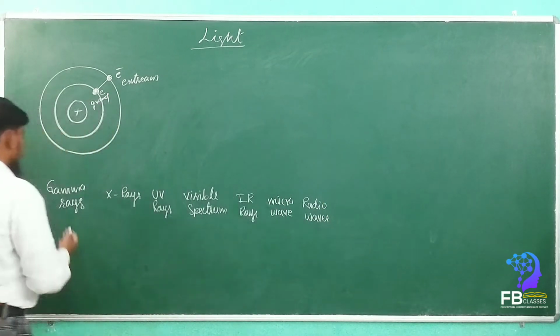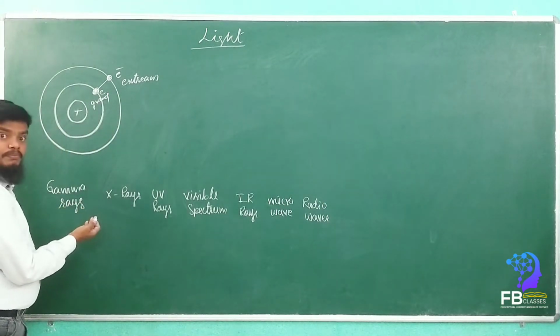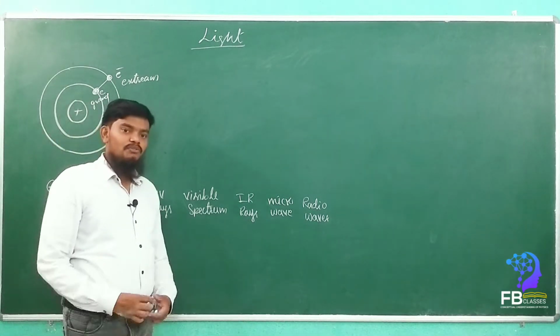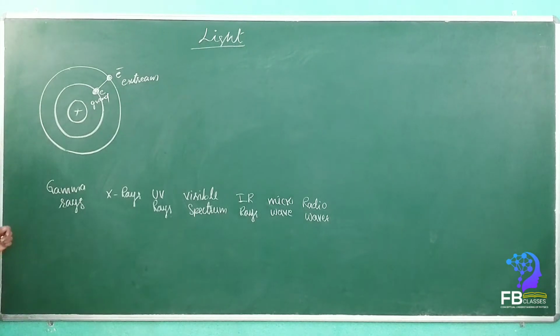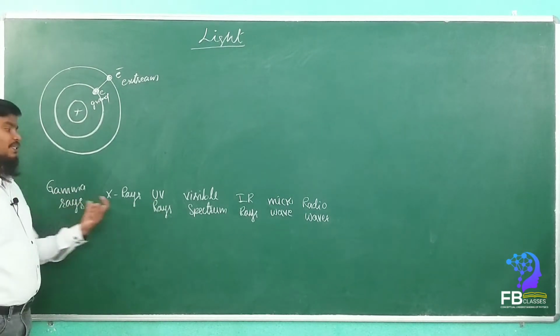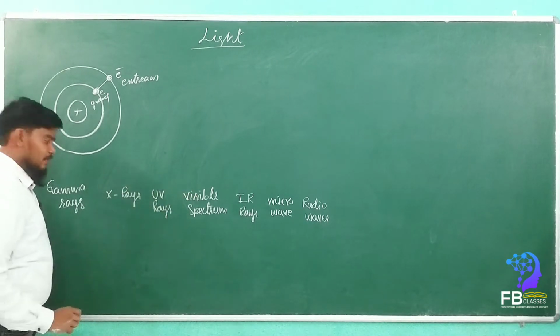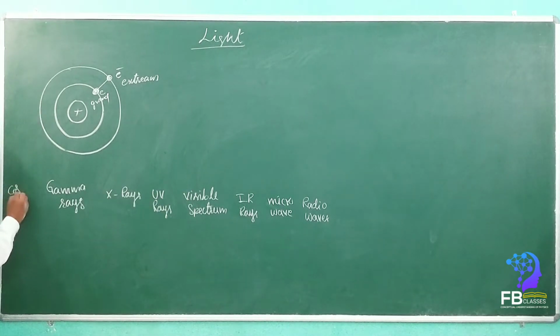Before the gamma rays, the cosmic rays also will come here. Cosmic rays also will come. Most of the time we take this total spectrum, but if you want, you can write cosmic rays here. Understand?